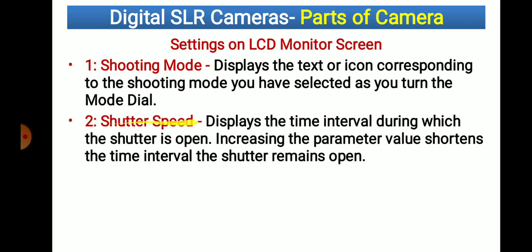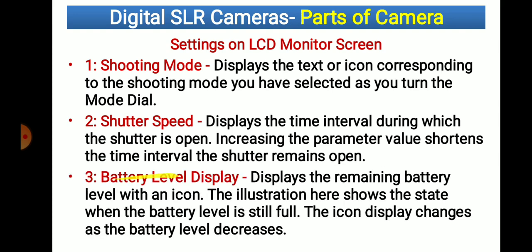Then shutter speed, that we have discussed earlier. It displays the time interval during which the shutter is open. That means shutter speed is going to be indicated on that screen. Battery level display: what is the level of battery remaining? That battery level is also going to be displayed on the camera screen, as on a mobile phone, where we see the battery level.